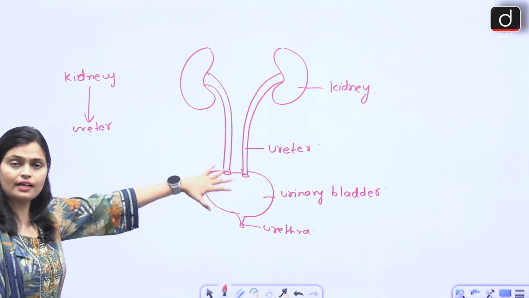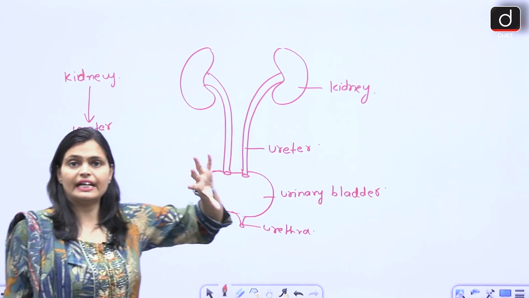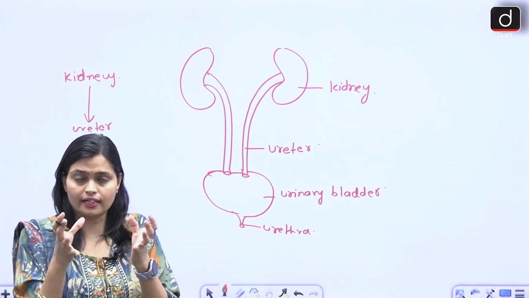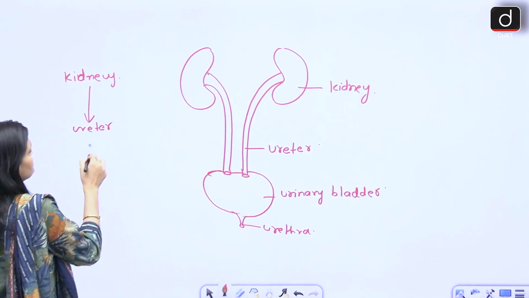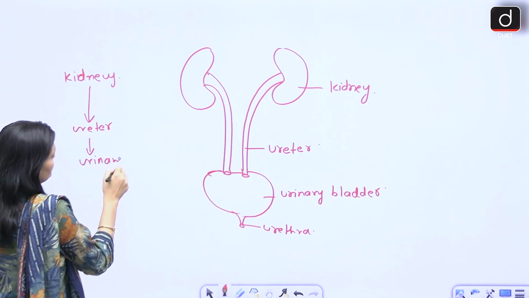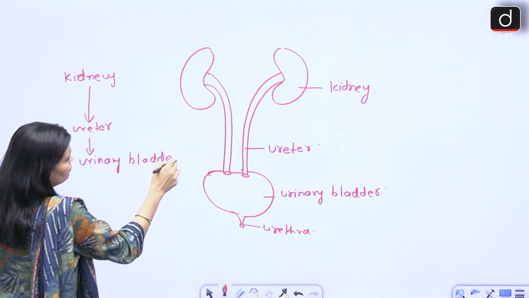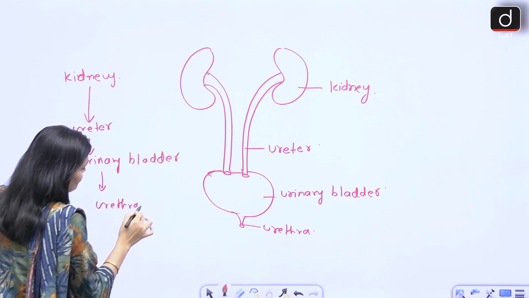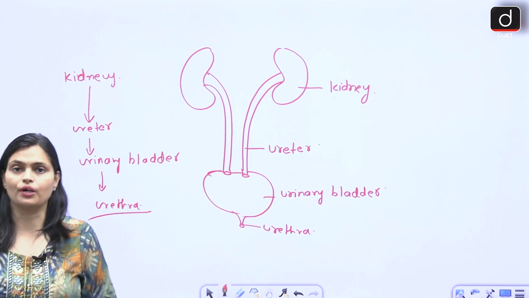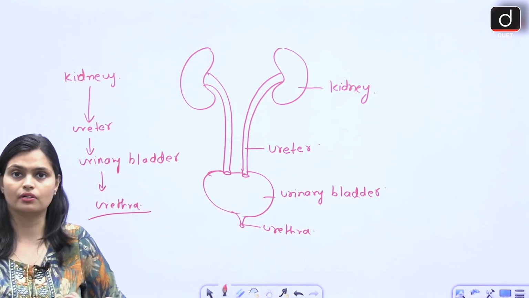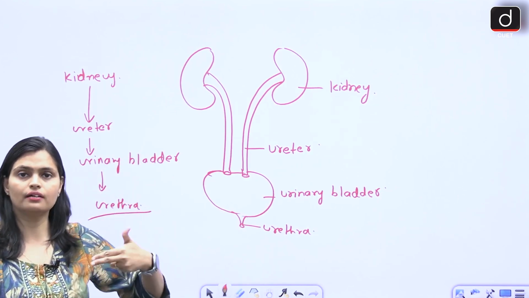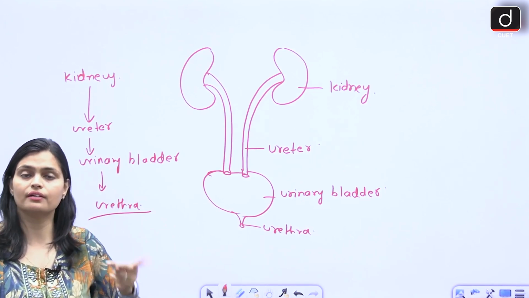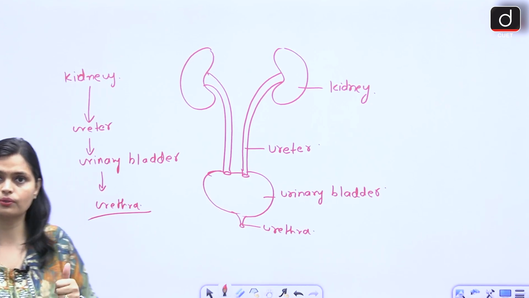The urine came into the bladder and collected. Once the bladder gets full, it starts contracting, and the urine enters the urethra, and from the urethra it comes out of our body. So this pathway you have to remember: kidney, ureter, bladder, urethra. How many kidneys do we have? 2. How many ureters? 2. How many bladders? 1. Urethra? 1. Okay.